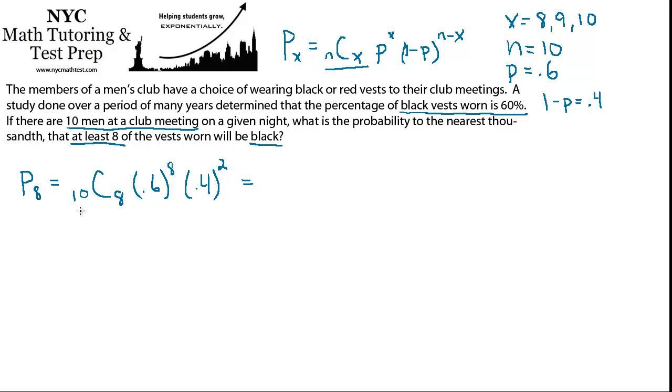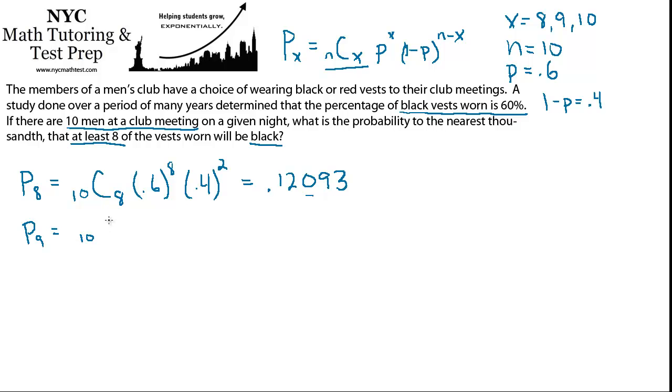Alright, so when you put that into your calculator, 10C8 is, I believe, 45, and then, I don't know these in my head, so I put them into my calculator. I got 0.12093. And our final answer is going to be to the nearest thousandth, which is the third place after the 0, so I'm carrying 5 just to be safe, because we're going to do some calculations with these numbers after we get them. What does this mean? There's a 12% chance that exactly 8 members wear a black vest. I'm going to do the same for P9 and P10.